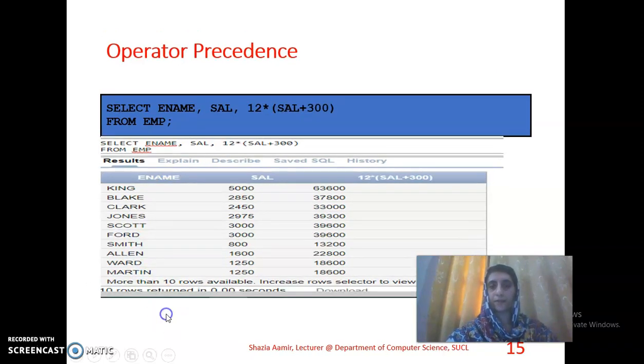The second query: parentheses have precedence over multiplication, so first we add them, then multiply with annual salary.